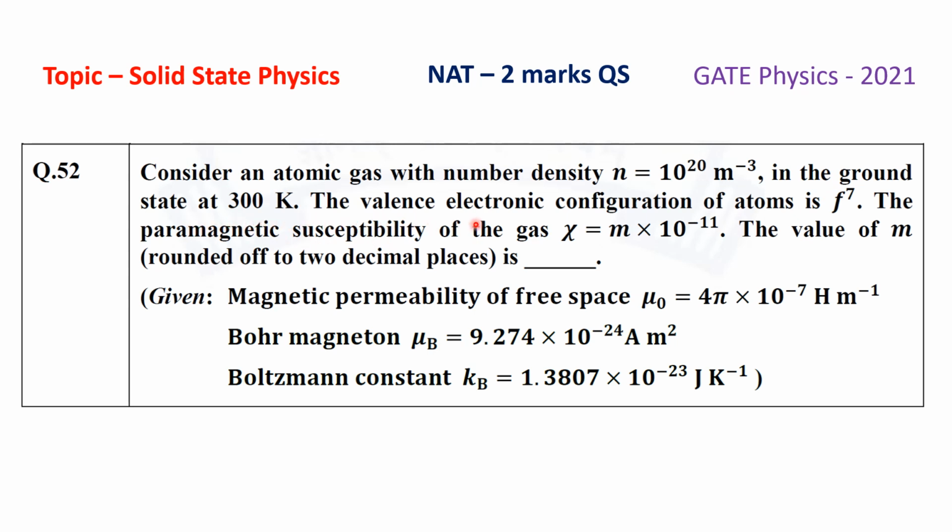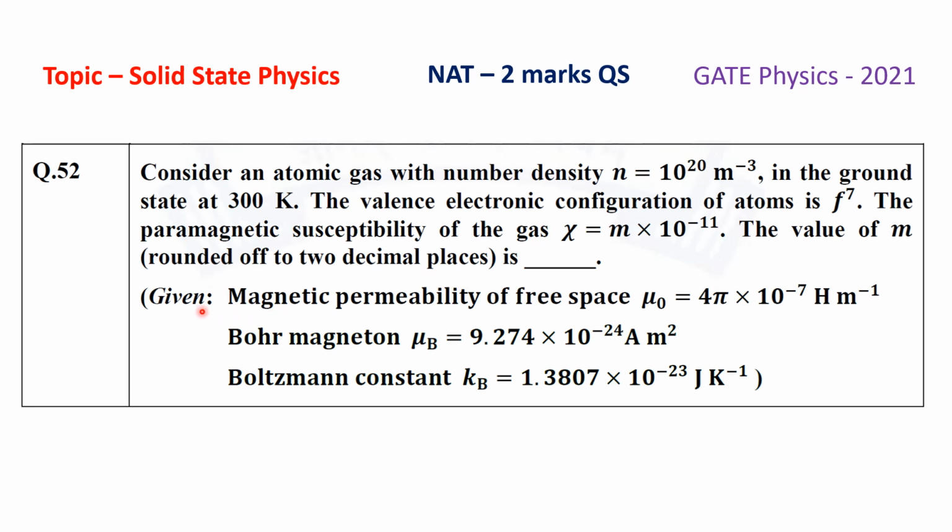The valence electronic configuration of atoms is f7. So this means the last partially filled orbital is f, and that f orbital contains 7 electrons. The paramagnetic susceptibility of the gas chi equals m times 10 to the power minus 11. The value of m rounded off to 2 decimal places is, so basically we have to find the value of m, which should be rounded off to 2 decimal places.